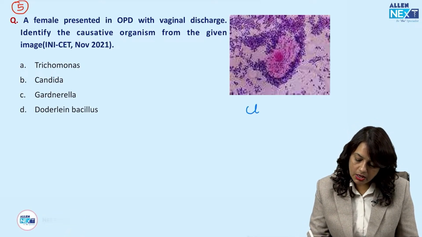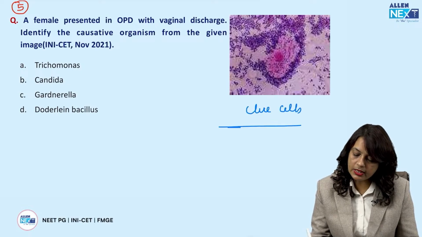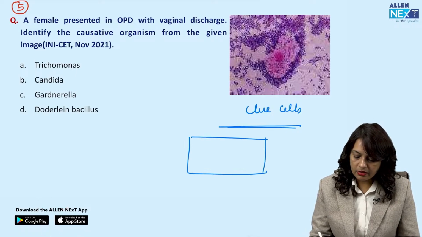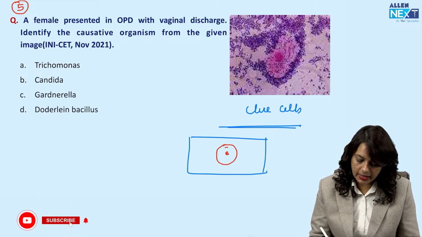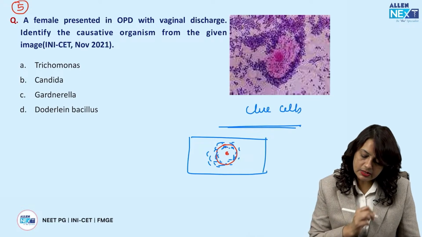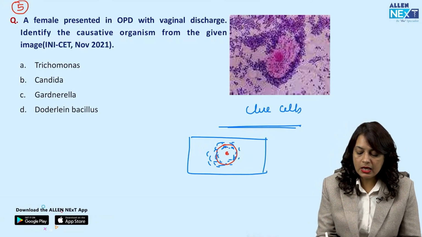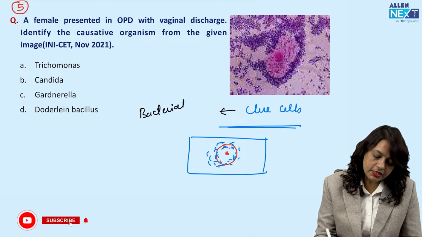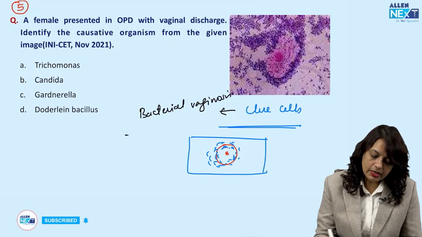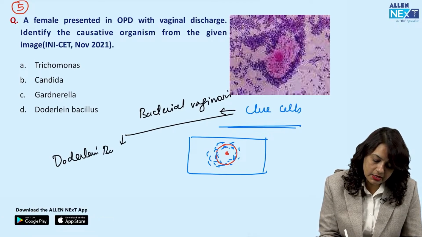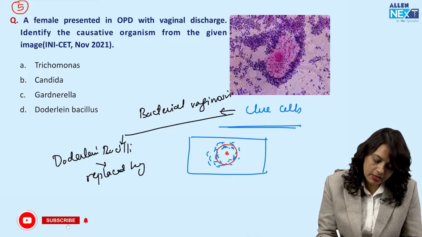According to this image, it appears to me as clue cells, where the bacteria adhere to the epithelial cells, which gives the appearance of clue cells, and clue cells are seen in bacterial vaginosis. In bacterial vaginosis, the Doderlein bacillus or lactobacilli are replaced by Gardnerella.